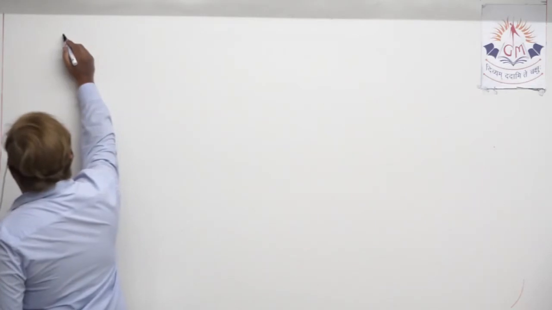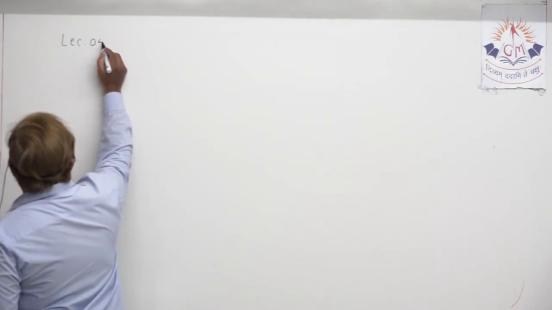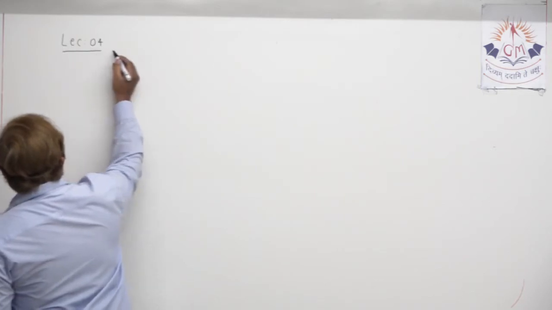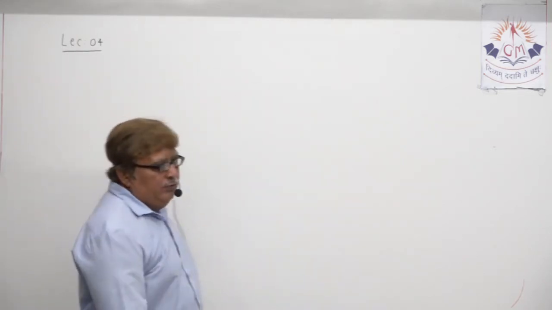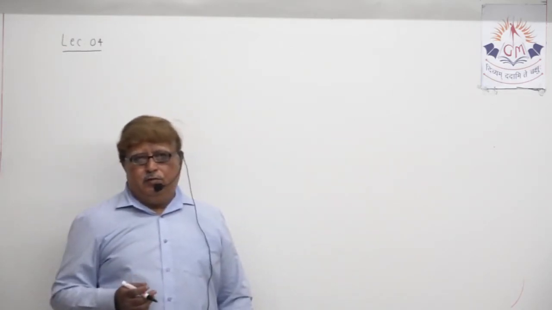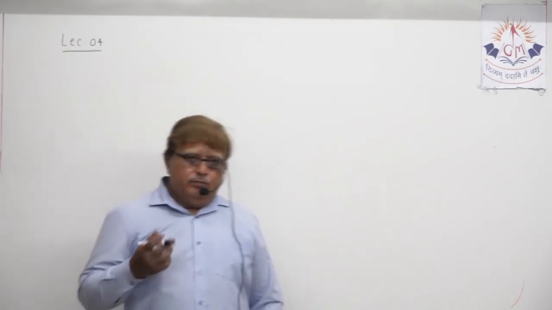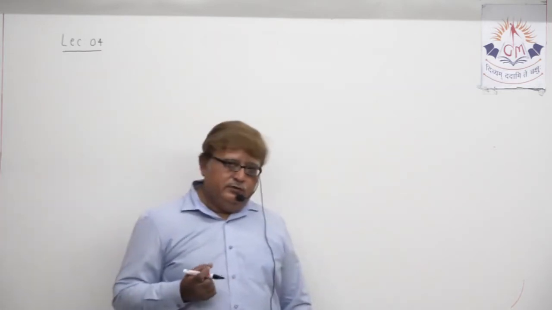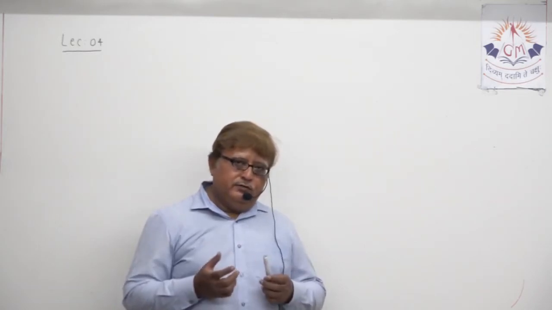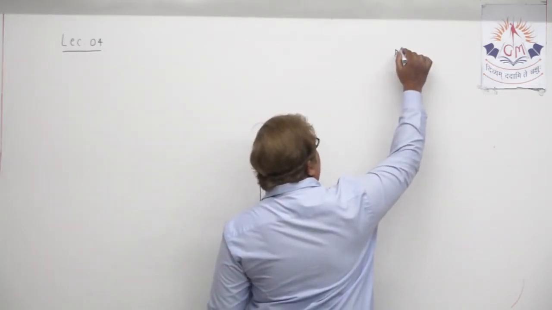Today, in the same chapter, acid, base and salt, lecture number 4, and the topic I do not need to mention, the chemical property itself continues. Understood? The topic which we are discussing right now is that there are some oxides which are neutral in nature.